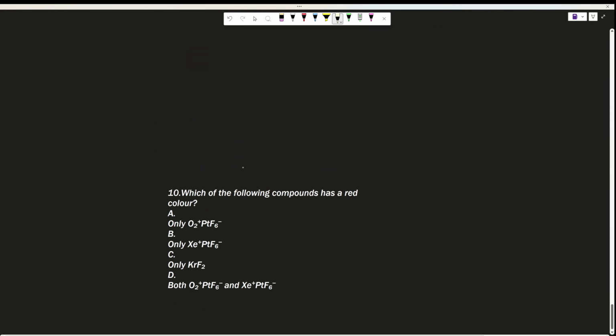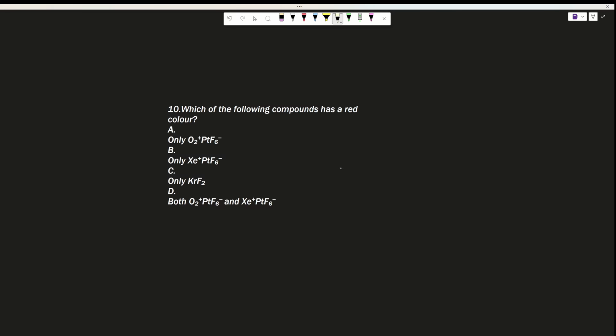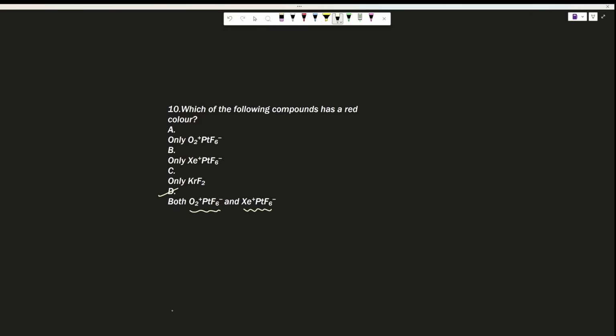Yeah. Next, which of the following compounds has a red color? So here we know that the properties of this XePtF6 and also this one both are same, and when these are synthesized both are having red color. Okay. Yeah, so these are the questions from noble gases, that is 18th group. That's all for this P block elements.